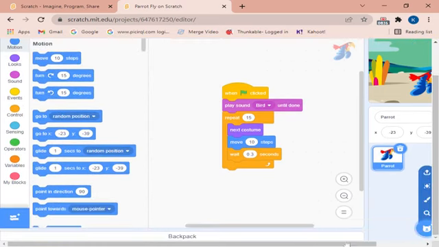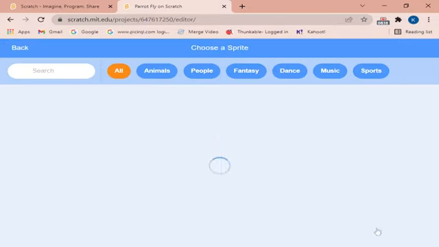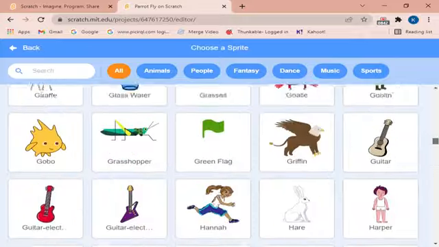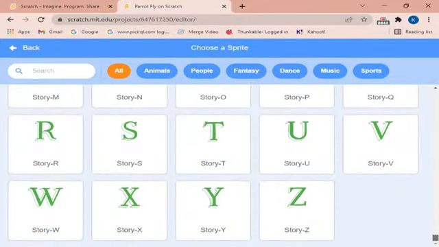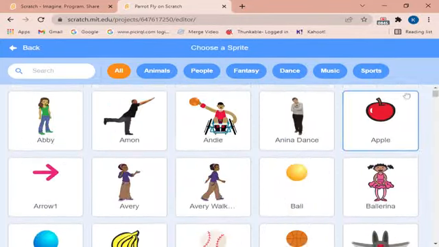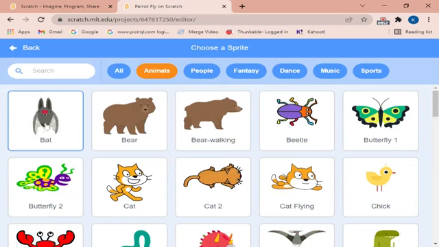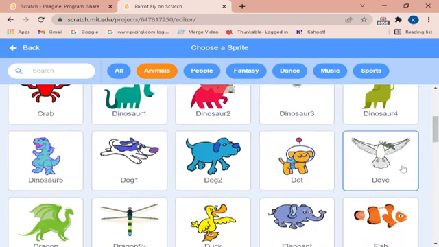You can add hundreds, dozens of sprites. You can see there are very many, there are letters too. In animals, you have a bear walking. We can do a bear walking too, a bat gliding too, a cat walking too, a cat flying. We can do a dove flying.